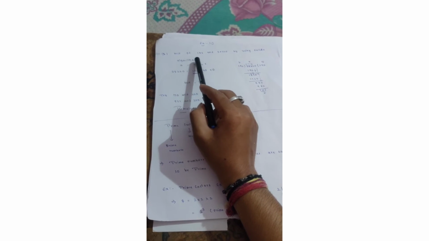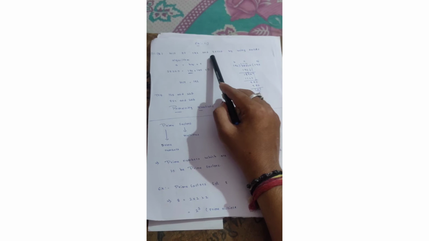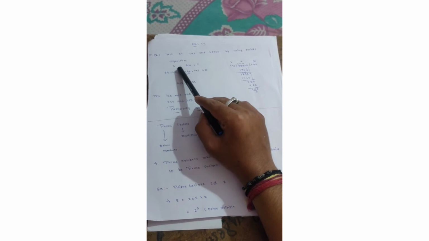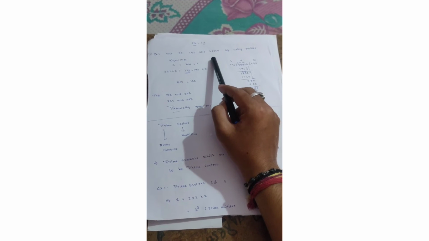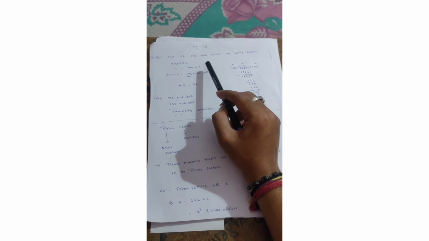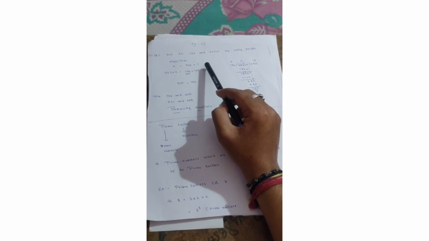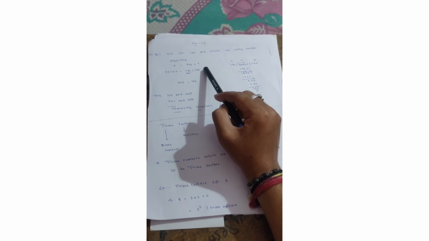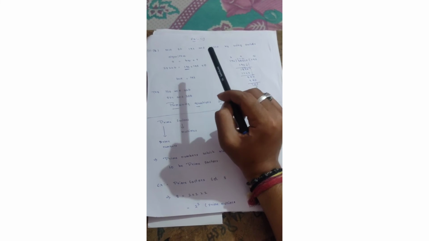Find the HCF of 196 and 38220 using Euclid's division algorithm. I took the toughest one, the remaining you can do. In case you are not getting it, you can comment, I will help you. I will keep it as shorts.